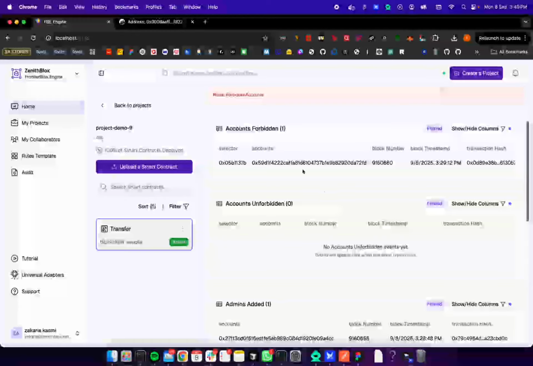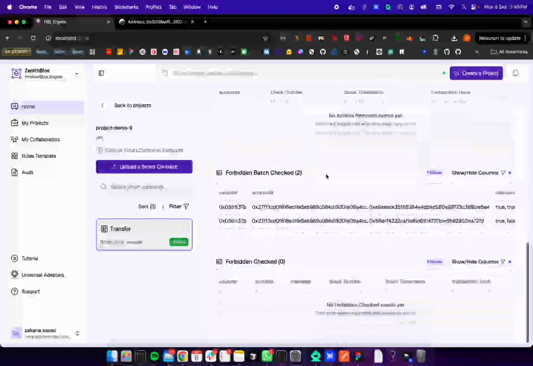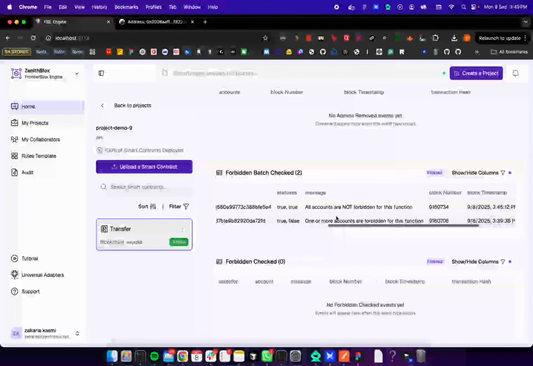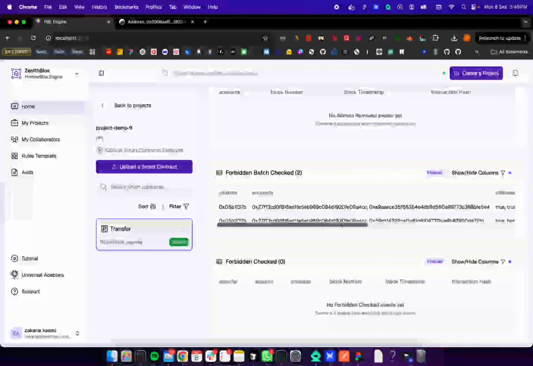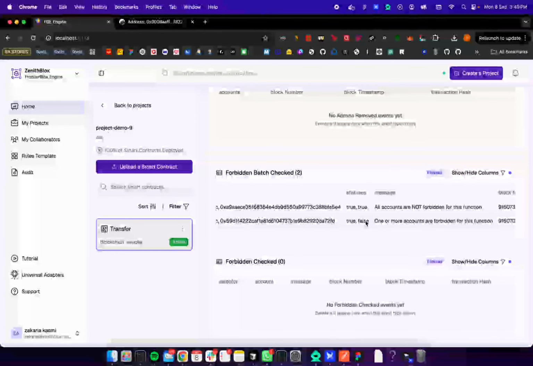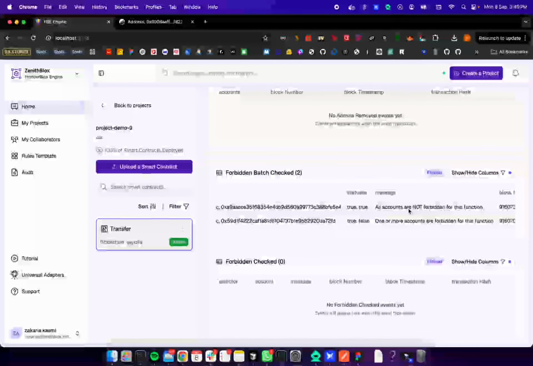And we have in here the accounts forbidden. So this is the account that has been forbidden, and this is the forbidden pass check. So this is the check for the forbidden accounts. As you can see in here, we have two wallets. This wallet has been forbidden, as you can see the status is false, but this wallet is not forbidden, so it is true, so all the accounts are not forbidden.